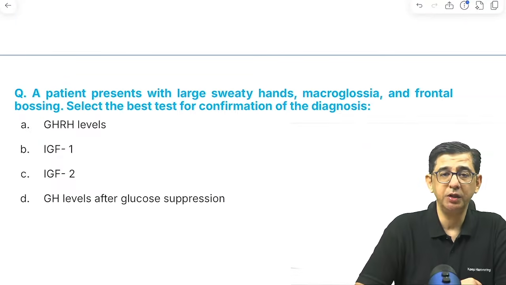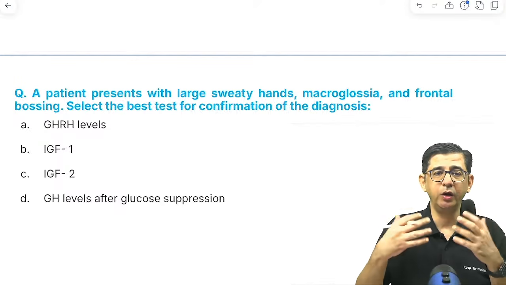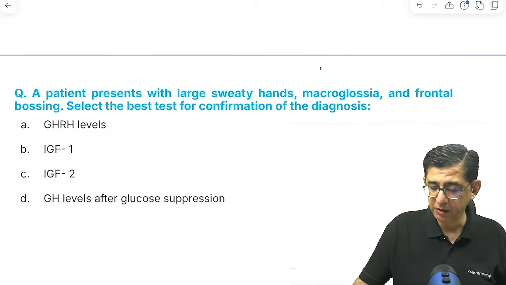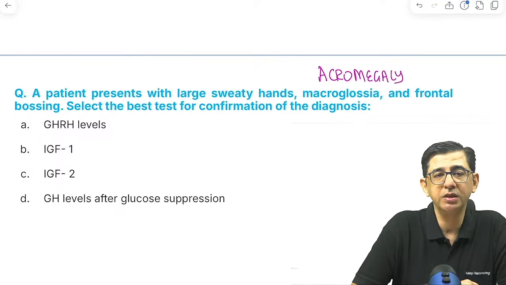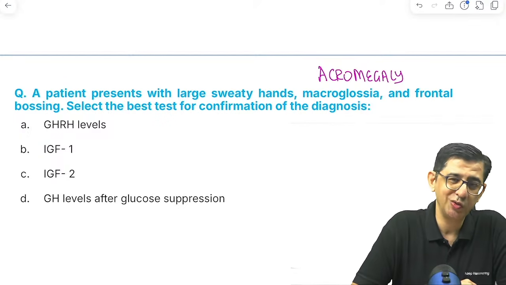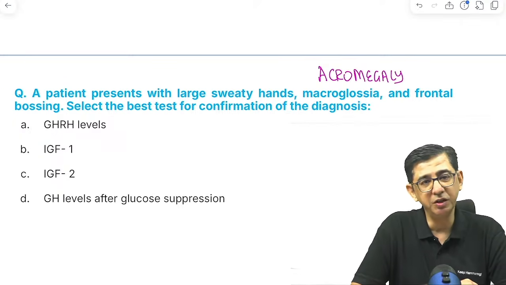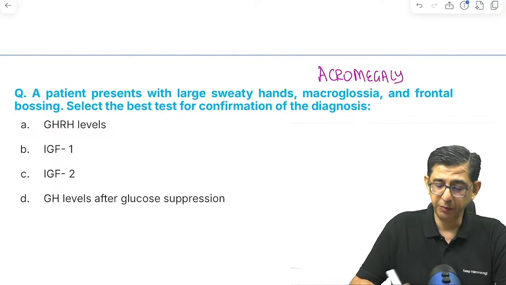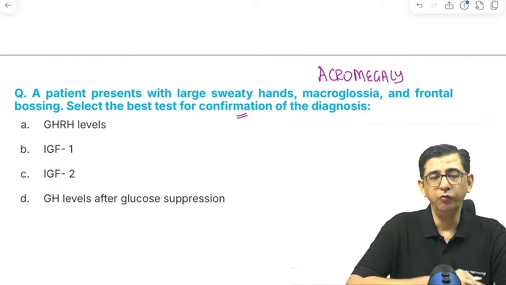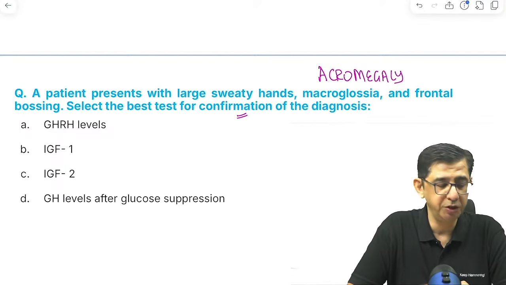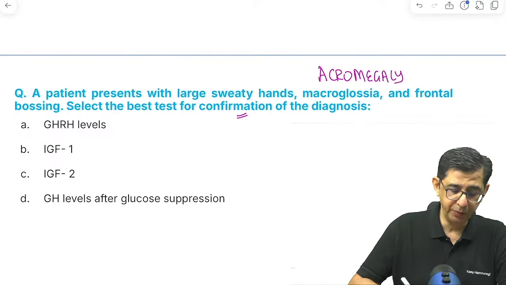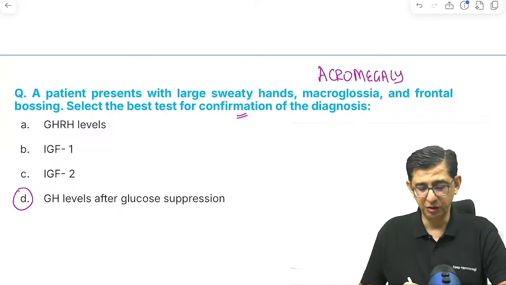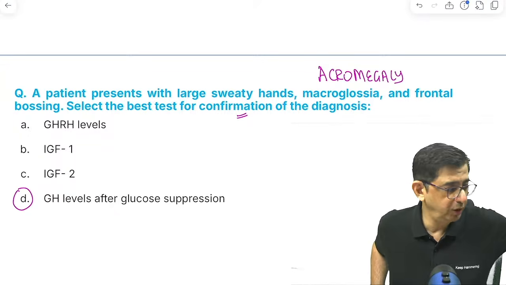Then there is a person with large sweaty hands, macroglossia and frontal bossing. Immediately what comes to your mind is Khali, the great WWE star, and we are talking about acromegaly. What is the best test for confirmation or diagnosis? If we say screening test, then it is IGF-1. But for confirmation or diagnosis, we would go for the glucose challenge test in a patient, where I would like to mention the values of growth hormone after glucose suppression. So the answer in this question would be growth hormone levels after glucose suppression.